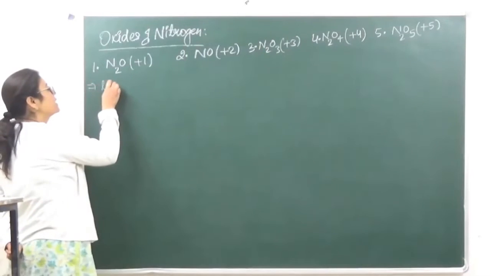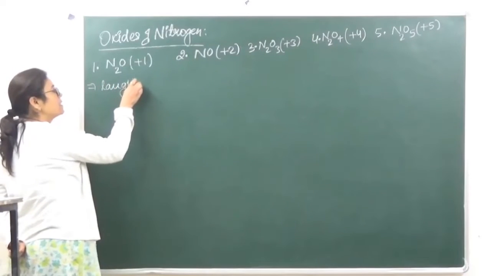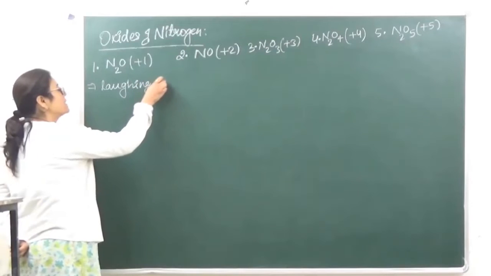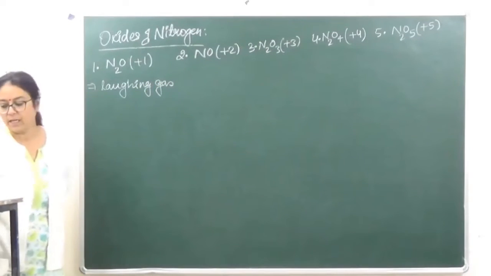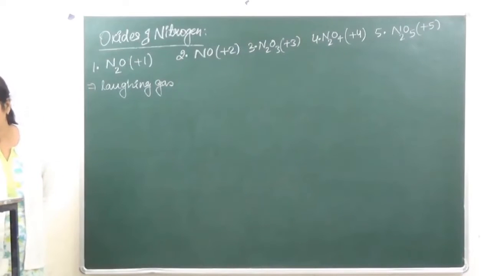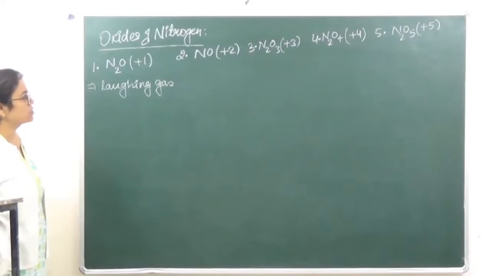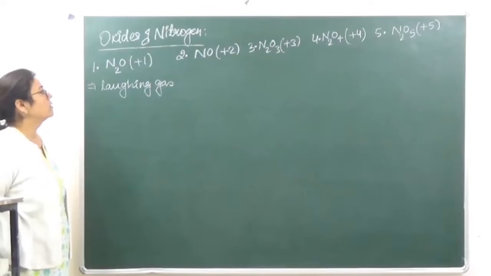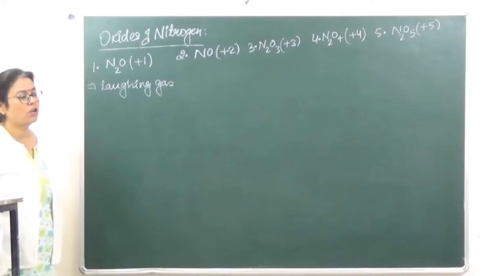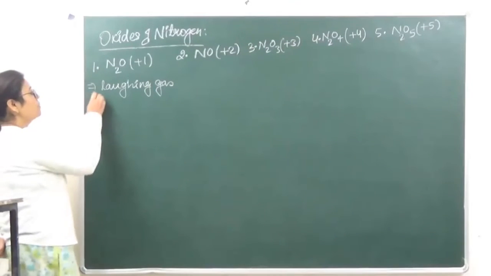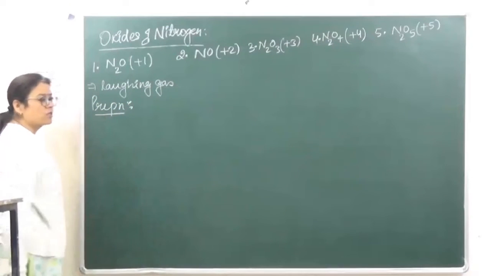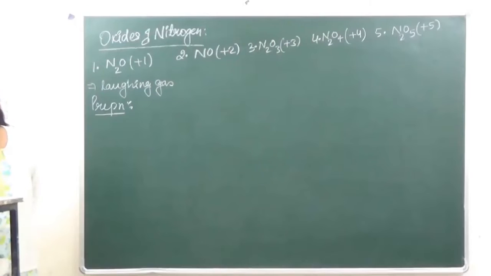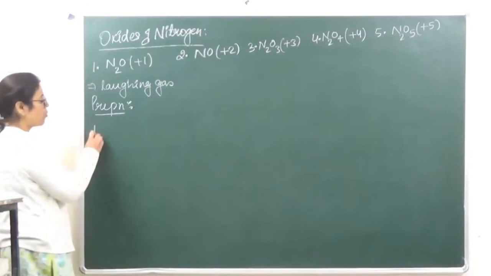Nitrous oxide is also known as laughing gas. Right? Nitrous oxide, it is also known as laughing gas. In this case, nitrogen, as I just told you, has an oxidation state of +1. Now, how do we prepare nitrous oxide?